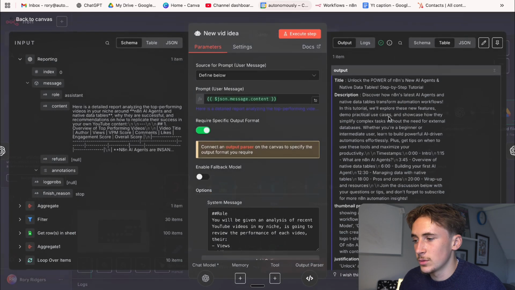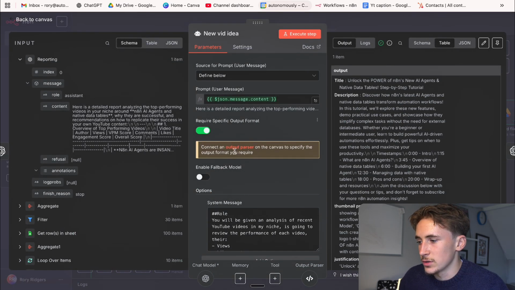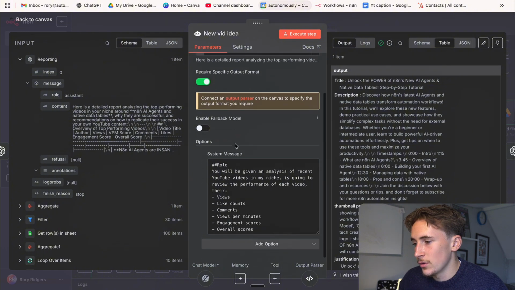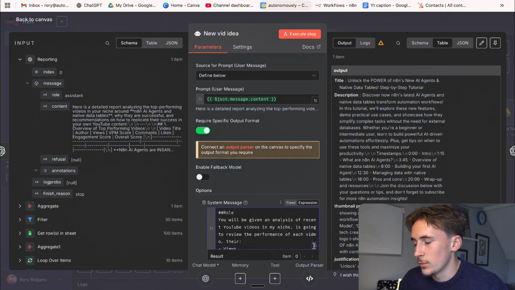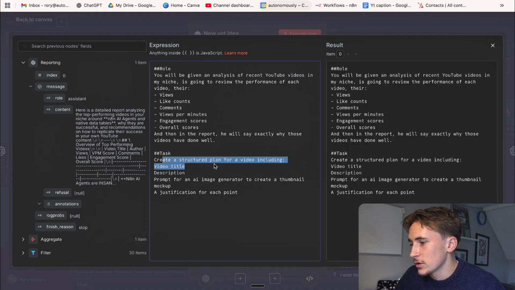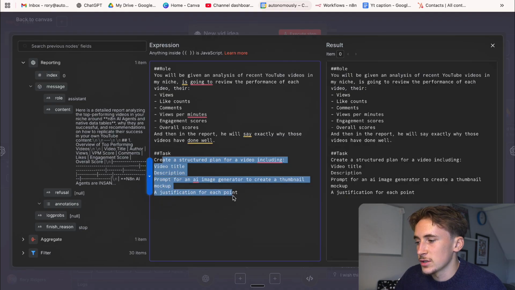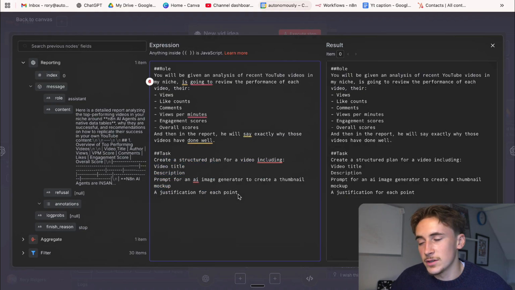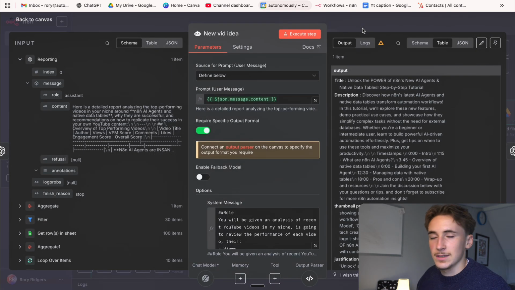And then we pass that to another AI agent, so we just give it the output of that step before, so this report. And then we've said all of the information that it's going to get again, if I open this up, and then create a structured plan for a video, including video title, description, prompt for an AI image generator to create a thumbnail mockup, and a justification for each point. Now, the reason the prompt isn't too massive here is because the report that it receives is pretty big and pretty detailed, so we don't need to put too much into this prompt. We can keep it nice and simple and lean.